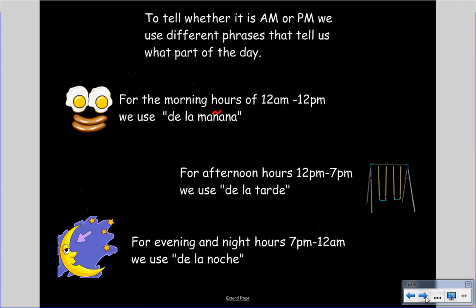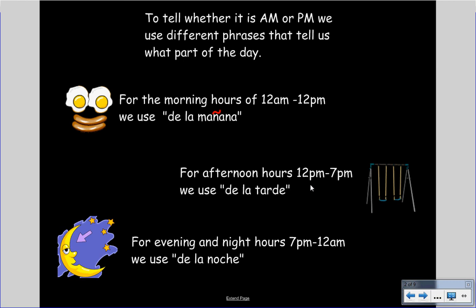To tell whether it's AM or PM, there's different phrases that you can use. Of course, you can use AM or PM, but in addition to that, there's other phrases that you'll also hear. For the morning hours, that's generally after midnight through right before noon, we would use de la mañana.